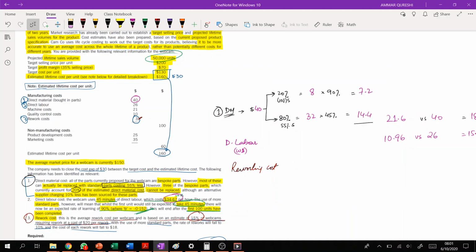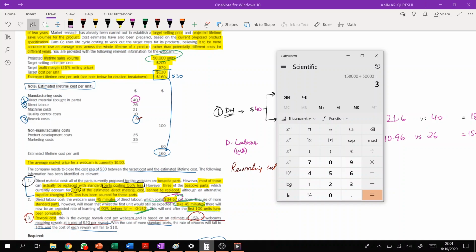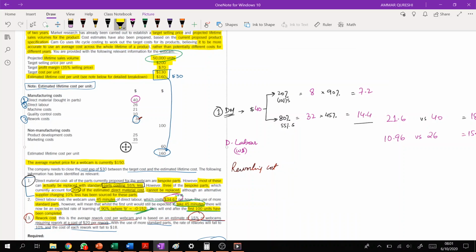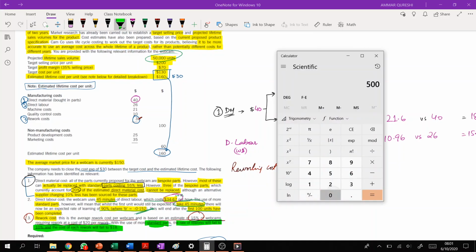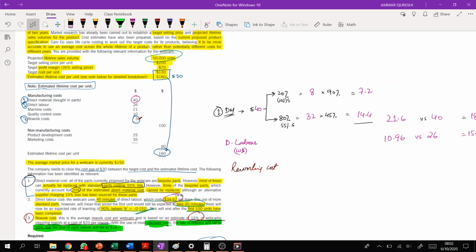Now let's recalculate it because we have to recalculate this part. Now with the use of more standard parts, the rate of rework will fall to 10% and each will cost $18, right? So this means that 50,000 times 10% reworking will be required, multiplied by $18, that makes around 90,000. So 50,000 multiply by 10% and then multiply by 18. This means around 90,000.